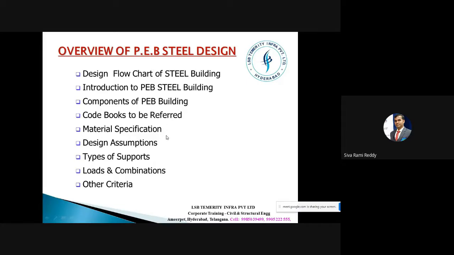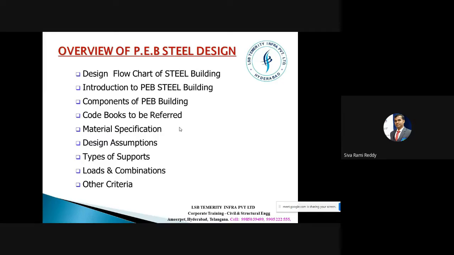Material specification, in the sense, since we have different components in the PEB structure, in fact PEB is a steel structure unlike RCC. Unlike RCC means in the case of RCC building, hardly we use only one type of grade of concrete, or then we can go to the grade of steel like rebar steel. It can be 415, 500, 550 or so on. When it comes to steel structure, especially PEB structure, you'll have different kinds of material specification. So it is always advisable to gain knowledge on this material specification. Accordingly, we can economize the structure when we are designing it.